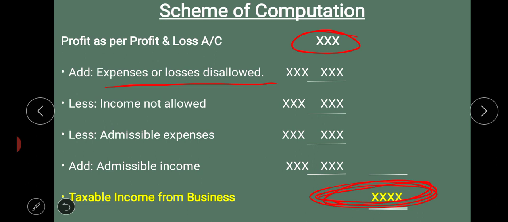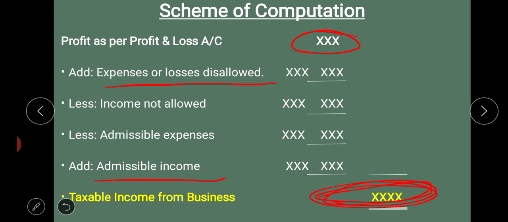Then again, some incomes which are admissible but which are not shown on the credit side of the profit and loss account. You may get some additional information.